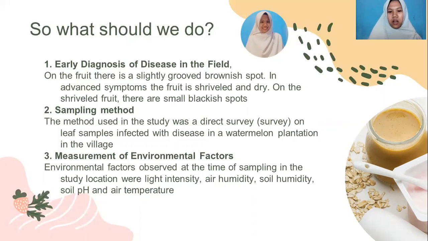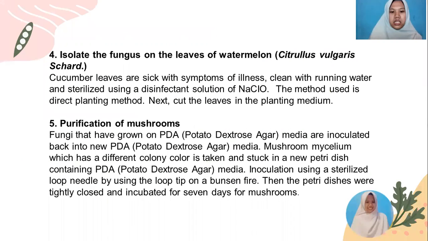Environmental factors observed at the time of sampling in the study location were light intensity, air humidity, soil pH, and air temperature. Next. Fourth, isolate the fungus from the leaf of watermelon. Watermelon leaves with symptoms of illness are cleaned with running water and sterilized using disinfectant solutions of NaClO. The method used is the direct planting method.